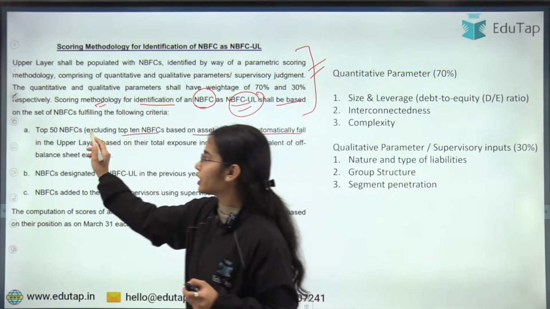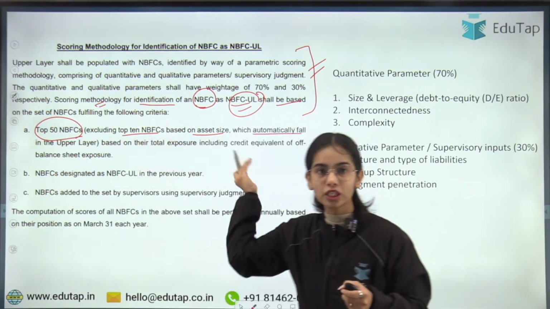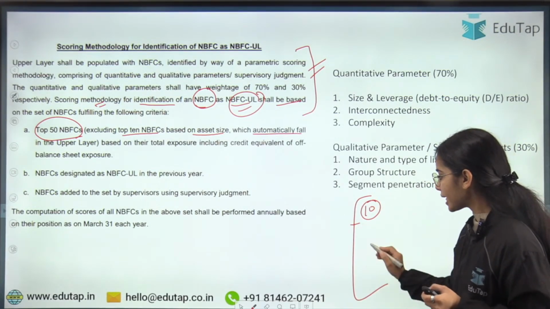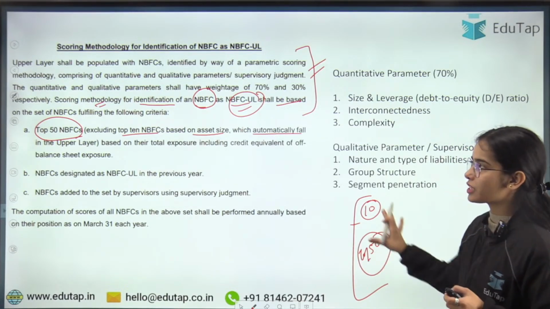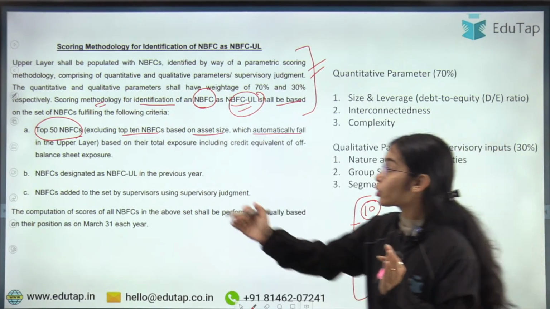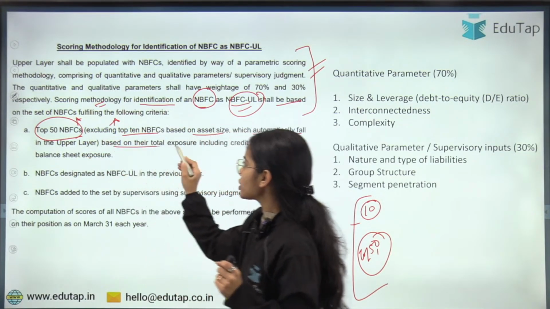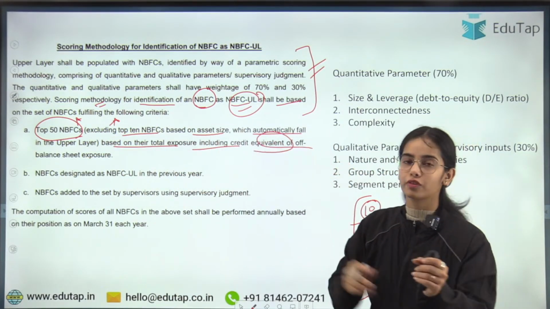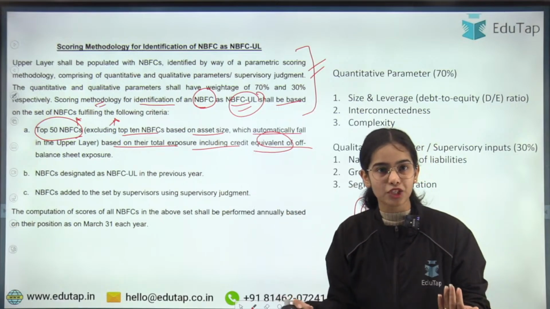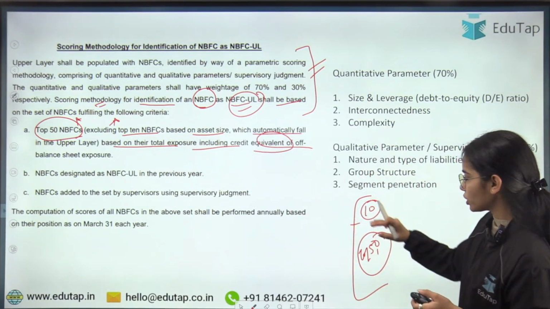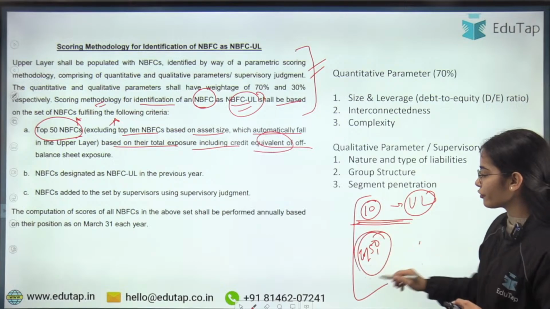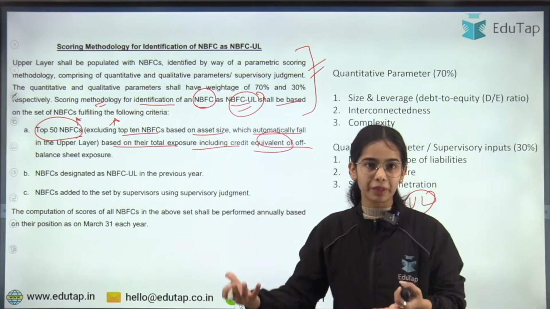First, the top 50 NBFCs excluding the top 10, based on their total exposure including the credit equivalent of off balance sheet items. The top 10 are automatically in the upper layer, so the methodology will be tested on the next top 50 NBFCs.